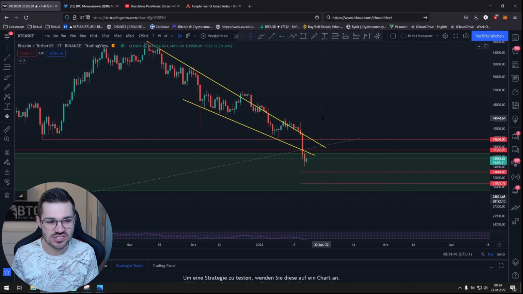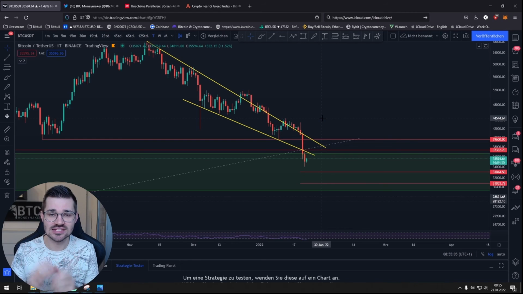But otherwise, if we look at the volume, for example, we don't see any volume coming into the market. Nobody really wants to buy. Nobody really wants to sell. People are very uncertain. People are in fear and they don't want to make any moves in the market at the moment. So that's just my warning to you guys. Keep an eye out for that.